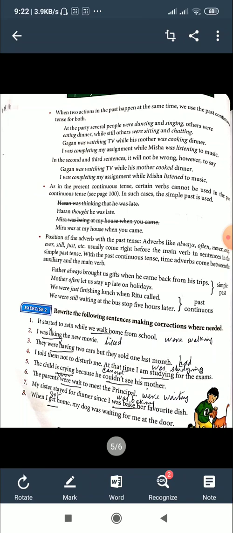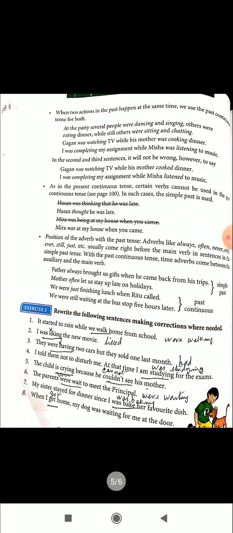Gagan was watching TV while his mother was cooking dinner. Here, was watching is an action continuing, and was cooking too. Both happen at the same time, not at a particular moment but for some time. Watching TV and cooking, both are being done at the same time. So we use the past continuous, because these two actions were taking place in the past for some time.